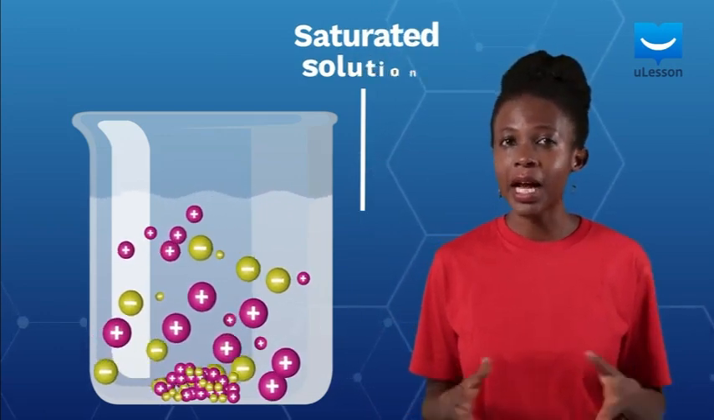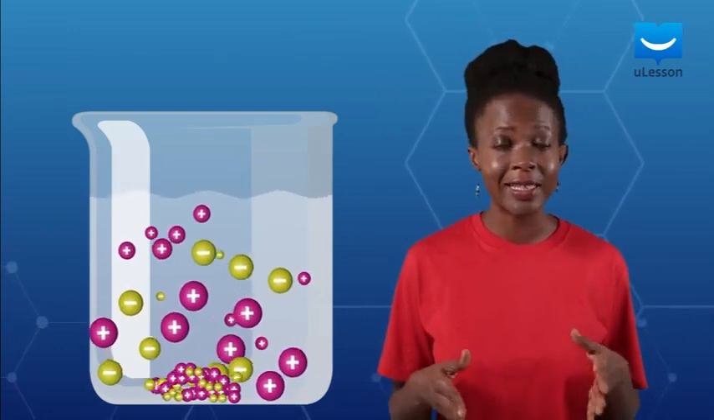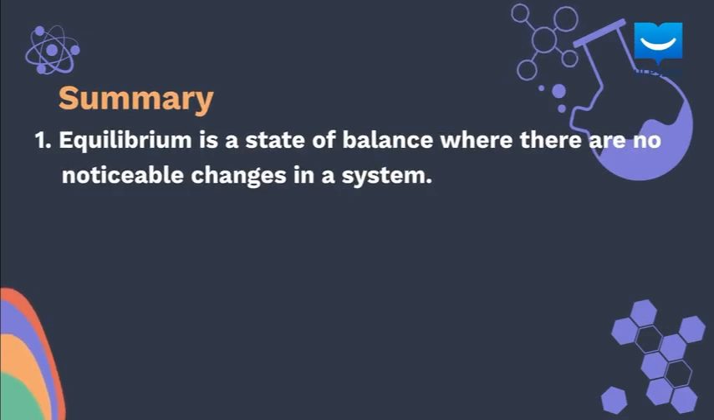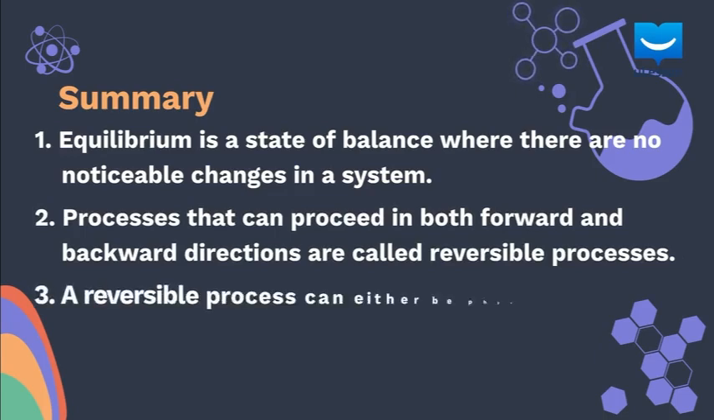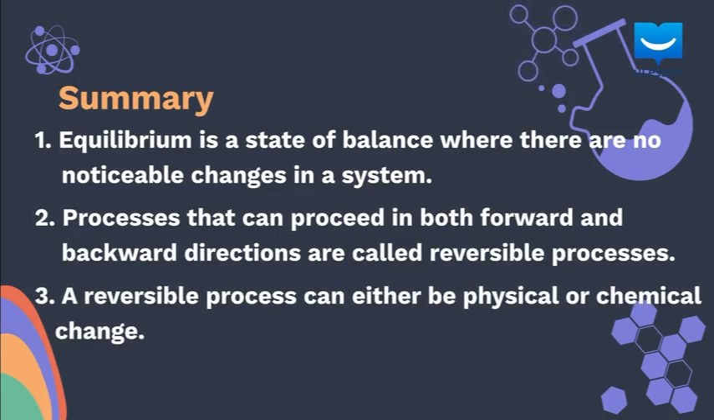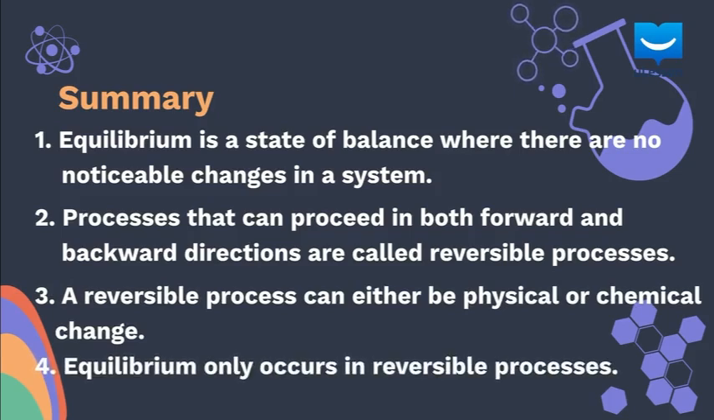So let's do a recap of what we've learned so far in this lesson. Equilibrium is a state of balance where there are no noticeable changes in a system. Processes that can proceed in both forward and backward directions are called reversible processes. A reversible process can either be physical or chemical change. Equilibrium only occurs in reversible processes.